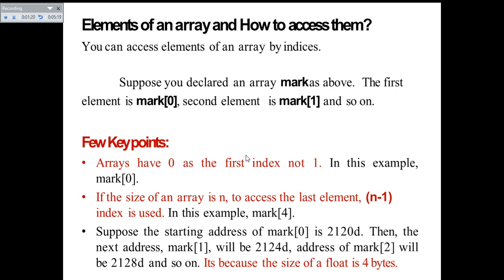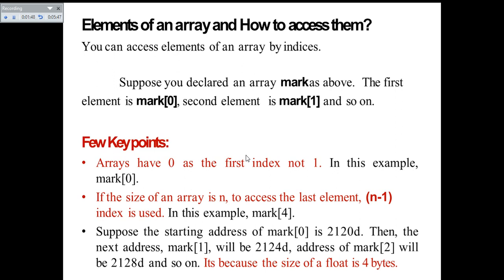If the size of an array is n, to access the last element, the index n minus 1 is used. Suppose in our case we have marks[5]. So here the size is 5. Since n is 5, to access the last element, that is the fifth element, we need to use the index n minus 1, that is 5 minus 1. The index is 4. In this example, the index is 4, and the element is marks[4].